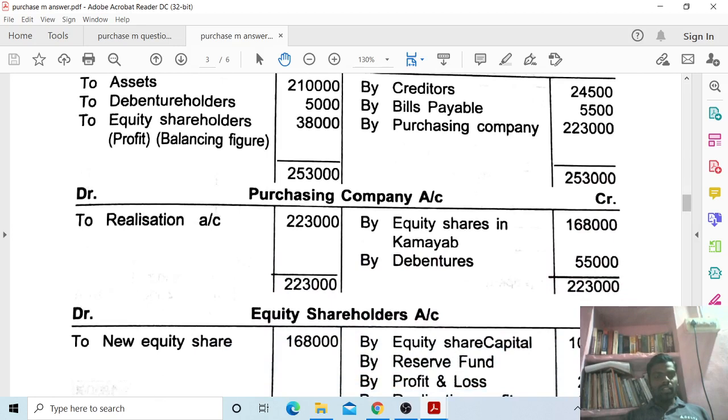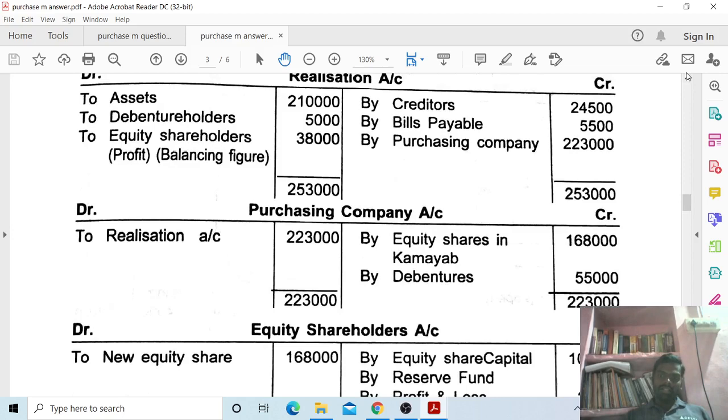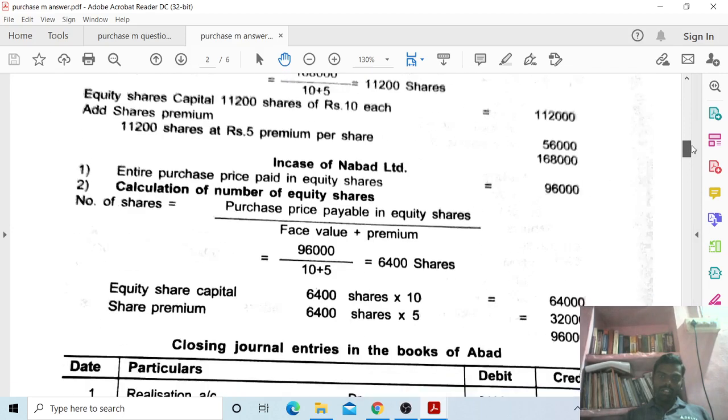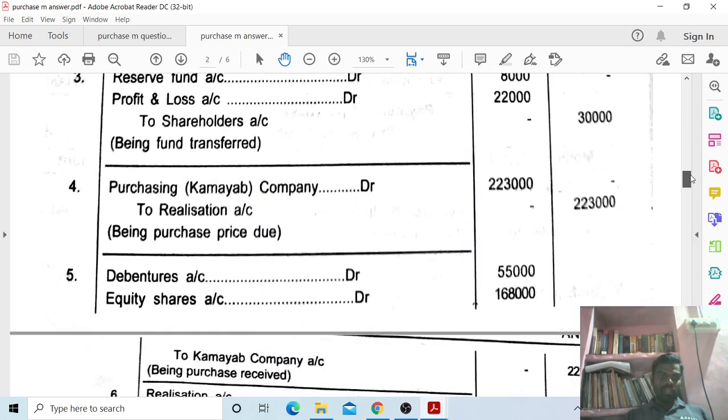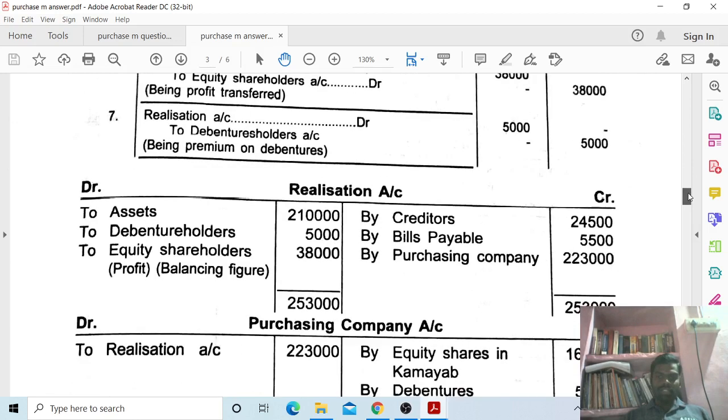Next, purchasing company account debit to realization account 2,23,000. You all have observed these journal entries of ABARD. I have to see these seven journal entries and prepare ledgers based on them.